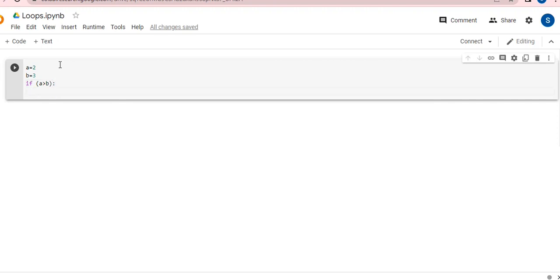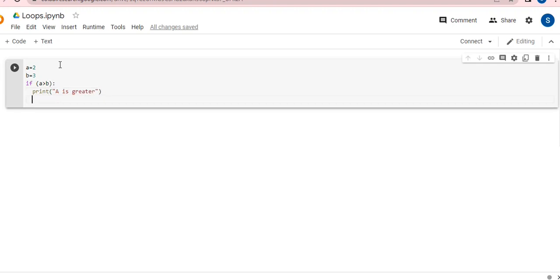Coming back to the next line, now always remember this space is very important. You need to leave this space, because in Python we don't have curly brackets. We need to use indents here. So Python is based on indents, tabs. With the help of tabs and indents, we will be able to tell that this is the body of this particular loop or this particular conditional statement. So I'm going to leave one gap, one tab, and I'm going to write a print statement that is a is greater. See here, I'm writing a is greater, because if a is greater than b, definitely a is greater.